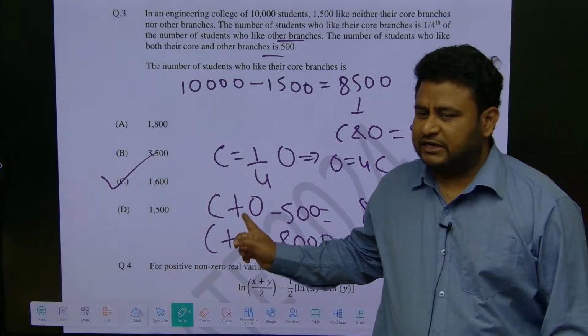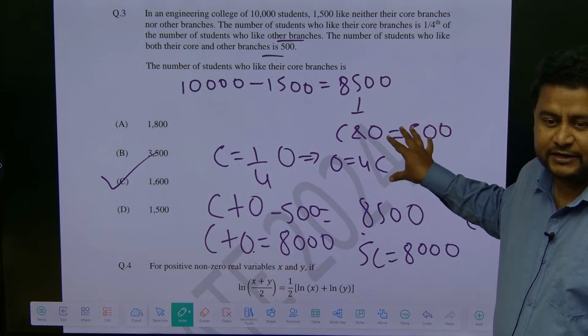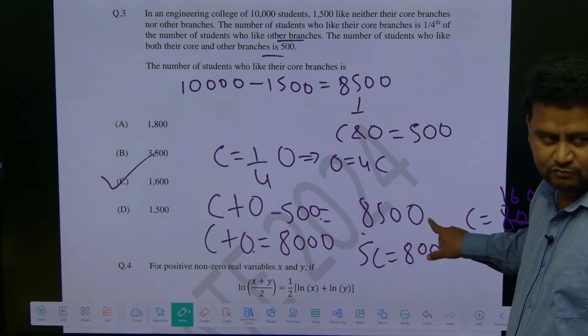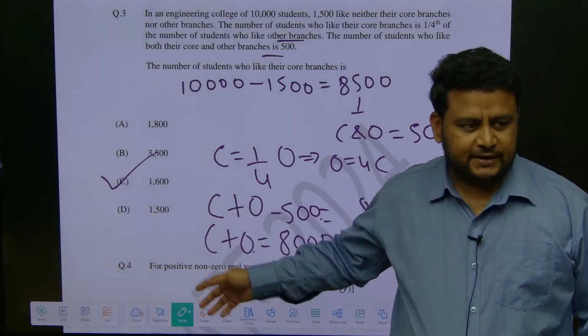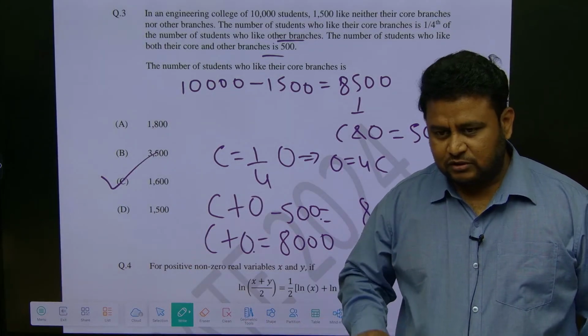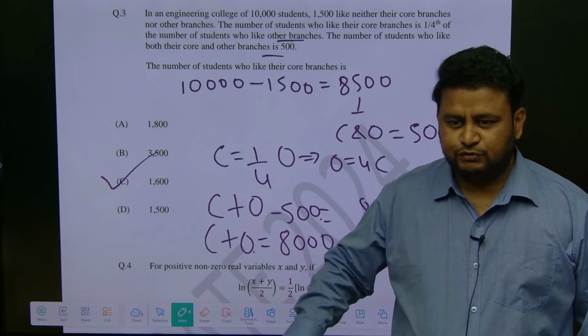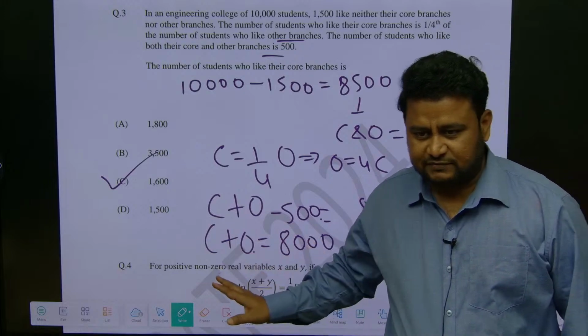Here one thing you have to understand is core plus other, if they say both they are liking, there will be double counting. So you have to remove it here. Or if you add it here, you remove here, whatever it is. Otherwise, you can use set theory and solve. But I don't want you to learn those formulas. You don't have time to learn all those formulas. Set theory you can use C union B, C intersection B, C intersection O, something like that. That's not required at all now.